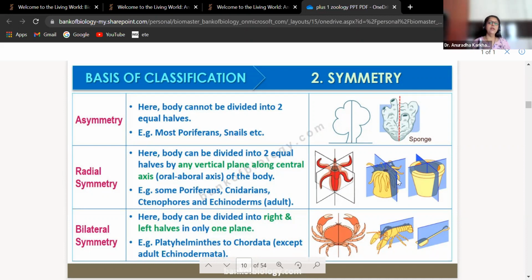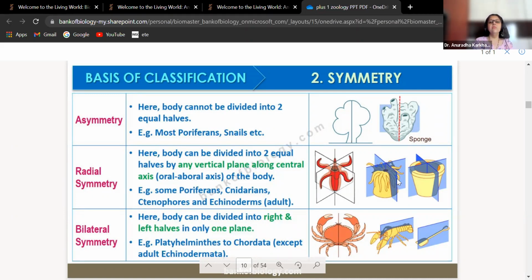Bilateral में here the body can be divided into right and left halves in only one plane. Example, platyhelminthes to chordata except adult echinoderms. Adult echinoderms जो होते हैं ना, they'll show radial bilateral symmetry. Okay, so this is about the one more criteria that is considered for making groups of animals. Any doubts, any confusions?